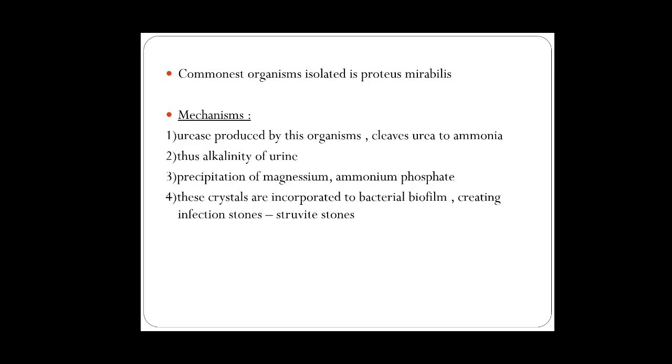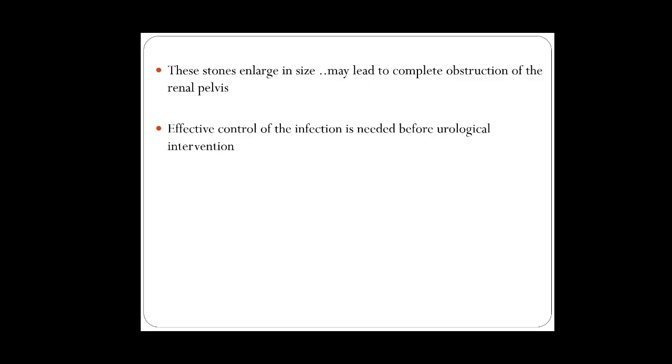The commonest organism isolated here is Proteus mirabilis because of its urea-splitting effect, which leads to production of ammonia. Thus, it increases the alkalinity of urine and the precipitation of magnesium and ammonium phosphate. These are incorporated into the bacterial biofilm, creating infection stones, that is, struvite stones. This stone, enlarging inside, may lead to complete obstruction of the renal pelvis.